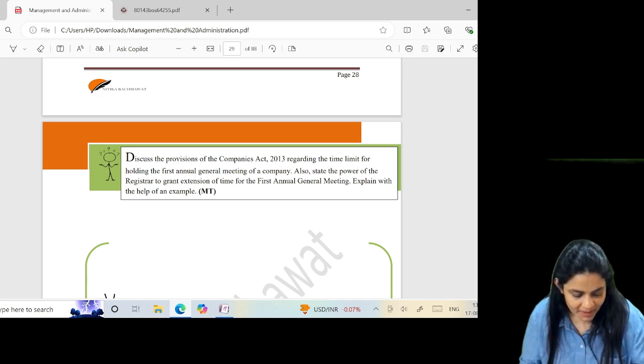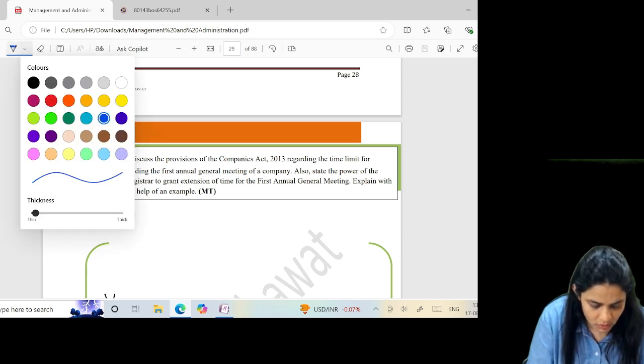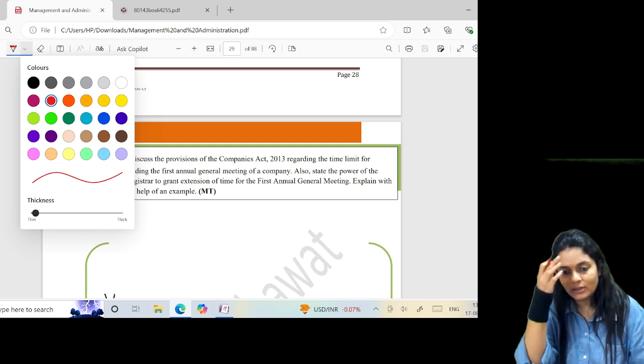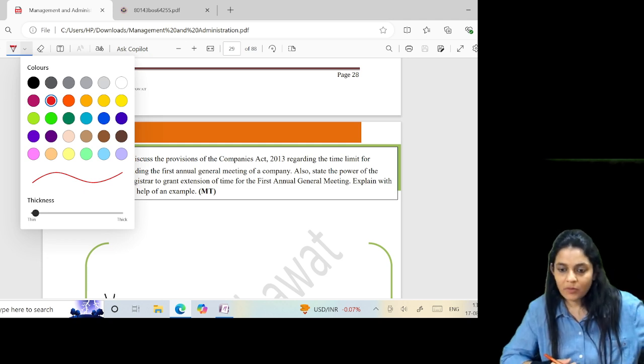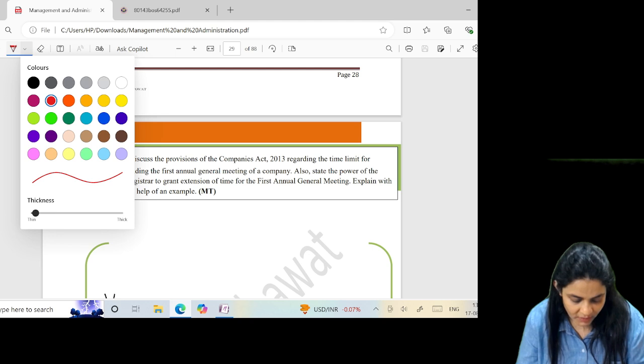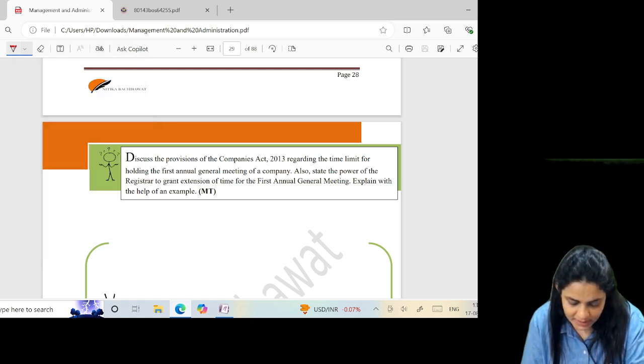So, starting with the meetings chapter. Theory questions I'll not do, because theory questions I've already done in the recap of the sections. So I'll just do the practical questions here. Starting with the first one, discuss the provisions of the Companies Act regarding the time limit.